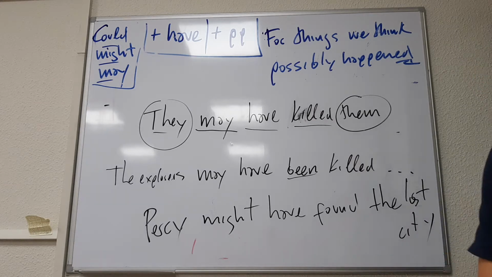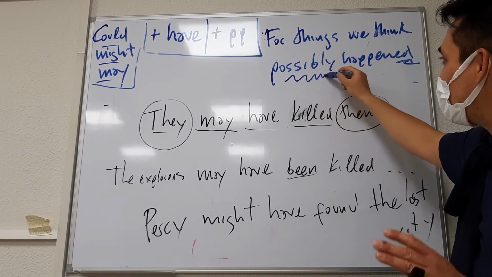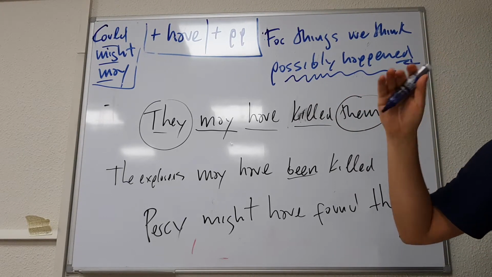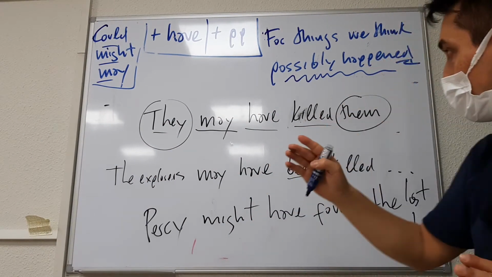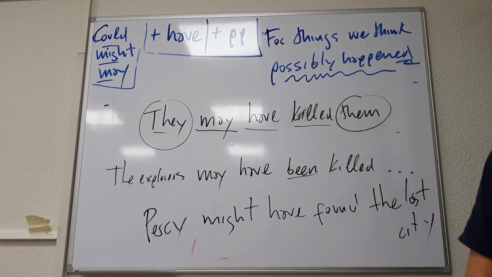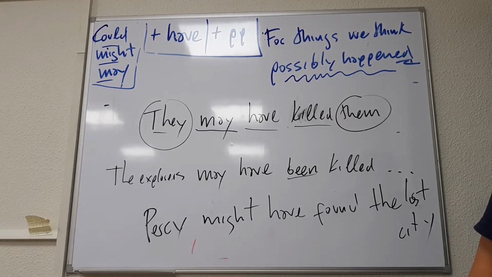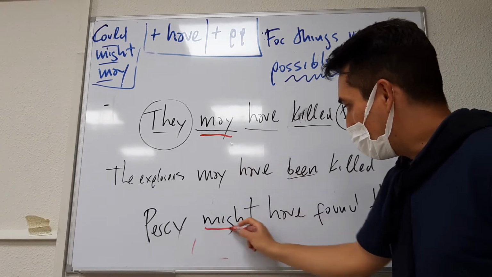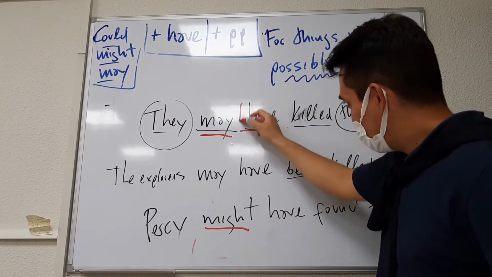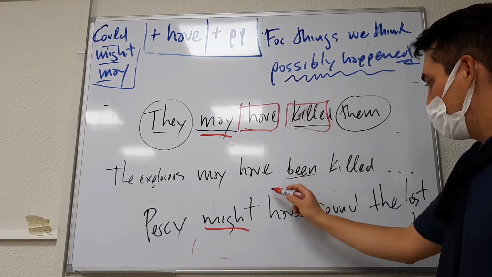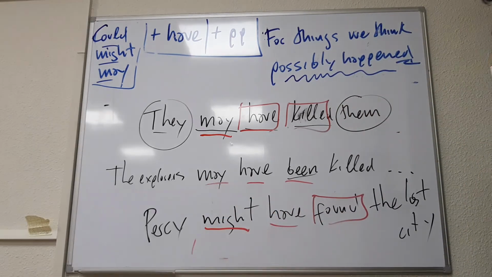In this case, the speaker or the writer believes it's something that possibly happened. He's not 100% sure, but he's not denying it either. So when something possibly happened in the past, you can express it with may, might or could, then have, and then past participle. So far, so good?